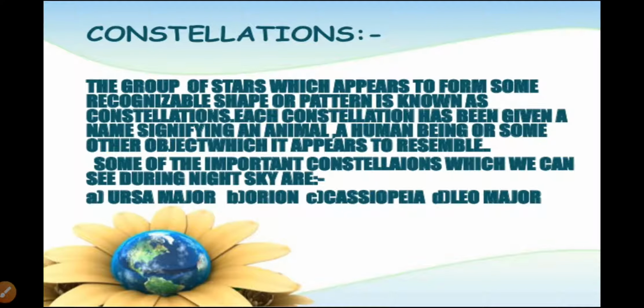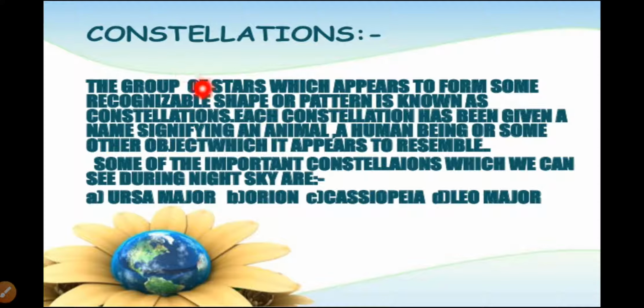Now we will take the information about the constellation. Constellation means what? When you look at the sky for some time, can you see some stars forming a group with a shape? Different shapes are formed when there is a group of stars. So this group of stars that has a recognizable shape is called a constellation.